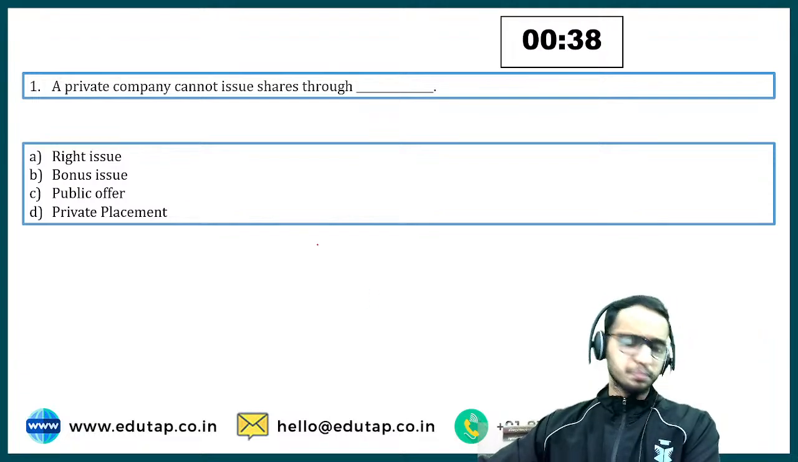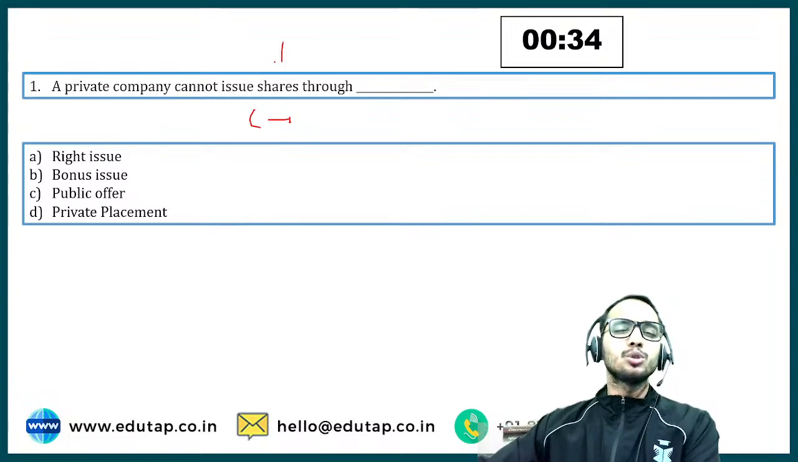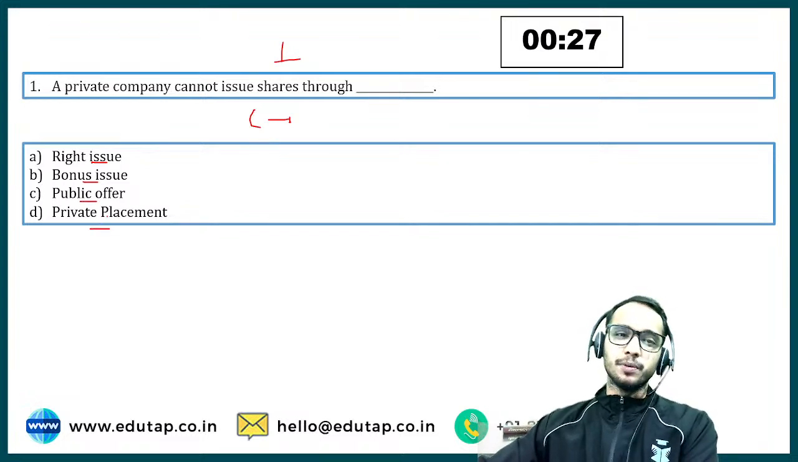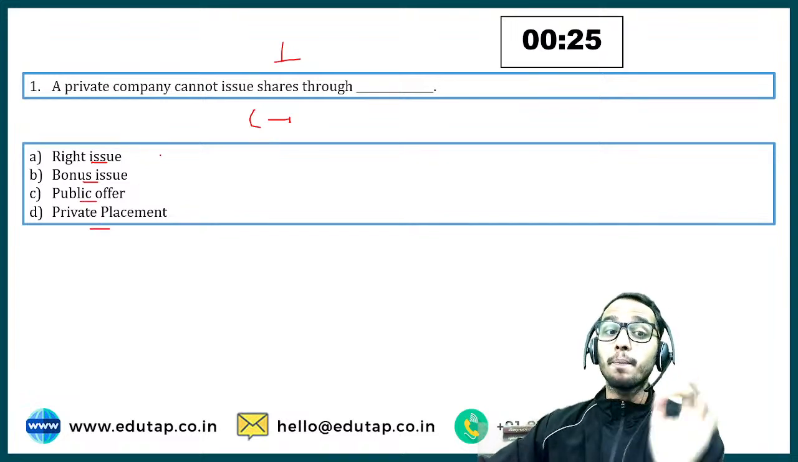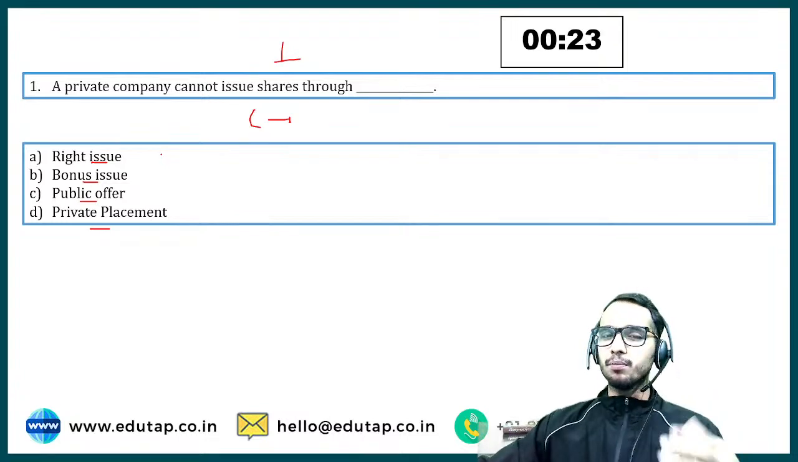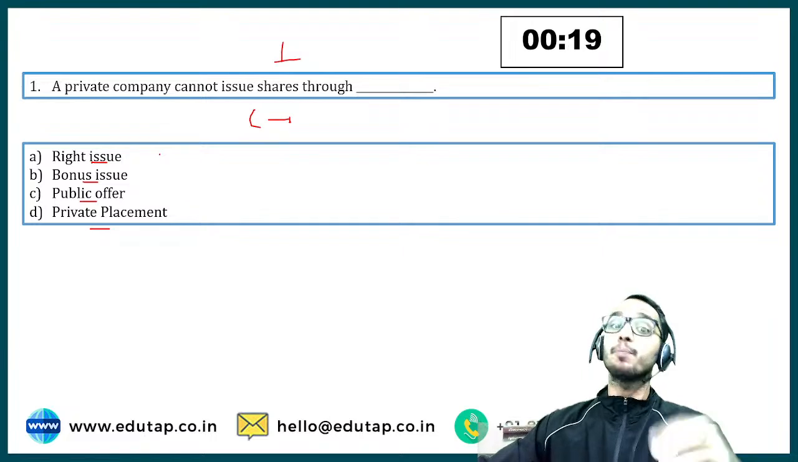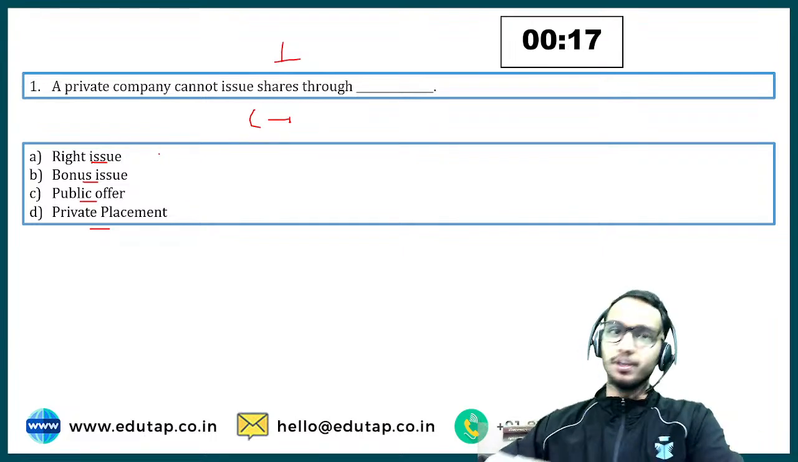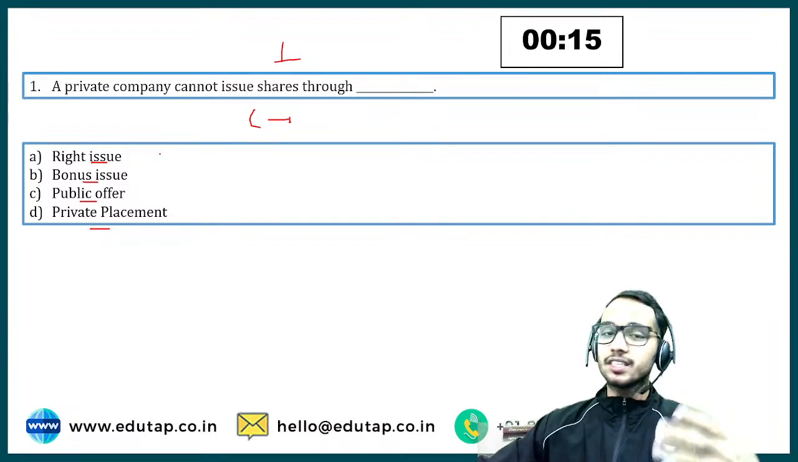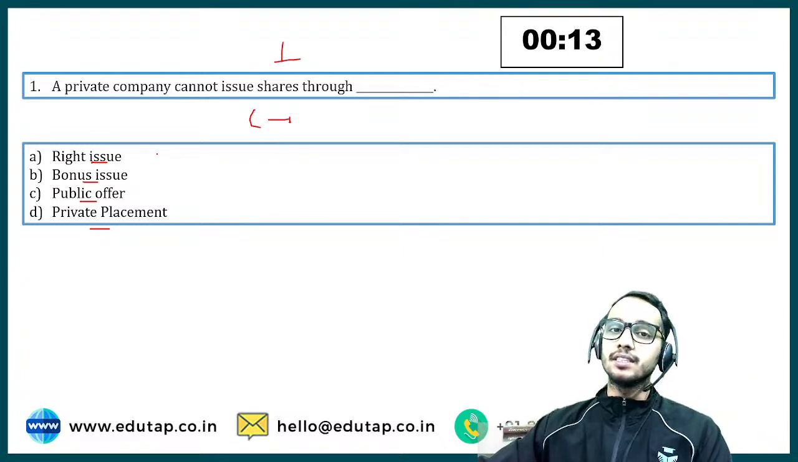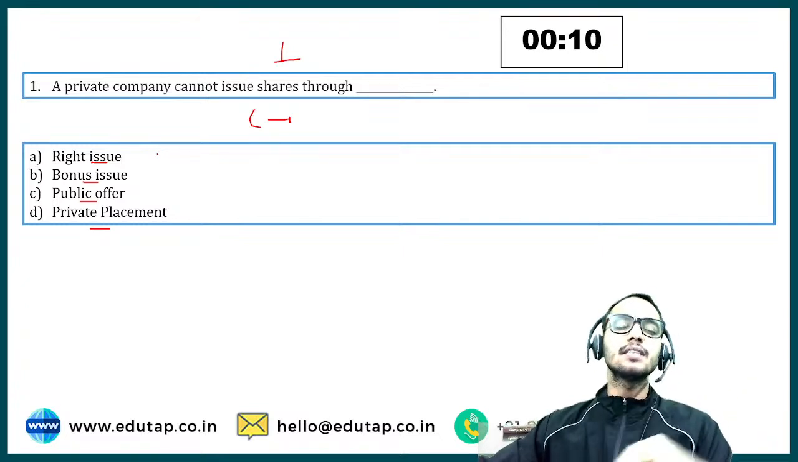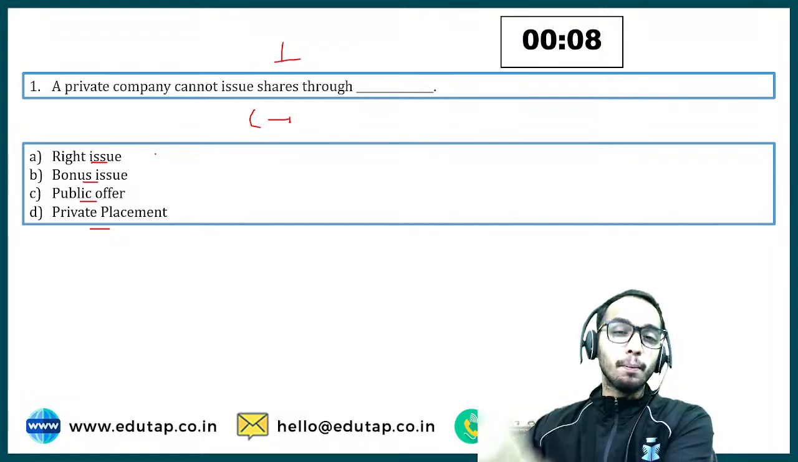Now, a private company cannot issue shares through what? Right issue, bonus issue, public offer, private placement. So you have to tell me the answer. A private company is, basically, in the law's definition, I'm telling you this thing, a private company is any company which is not the public company, right? But now, what is this public company? Public company is any company which can raise the funds through the public, right?